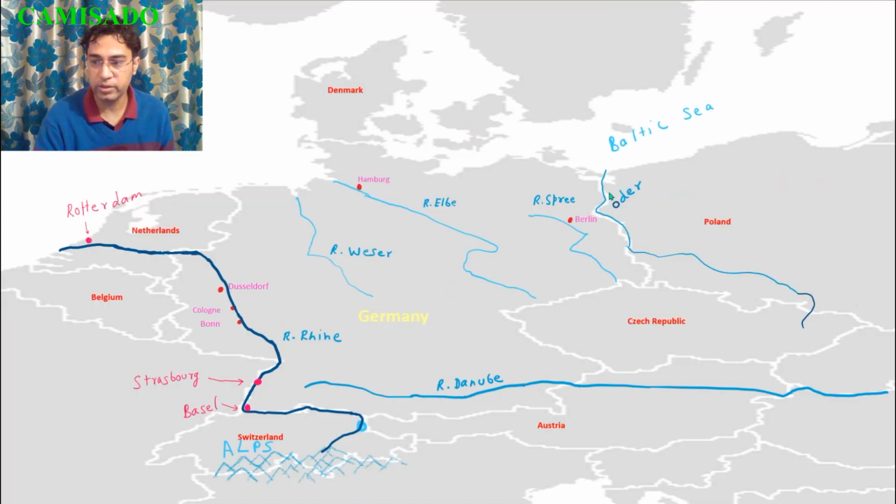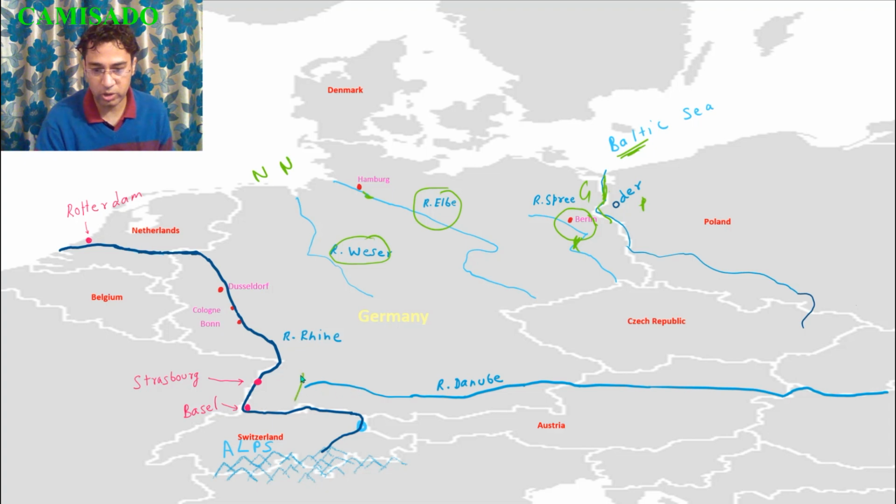So now let us look at the rivers of Germany. So this is river Oder. It makes a boundary between Poland and Germany and it falls in the Baltic Sea. This is river Spree. So Berlin is located on river Spree. This is river Elbe, and Hamburg is located on river Elbe and it falls in the North Sea. This is river Weser. It also falls in the North Sea.